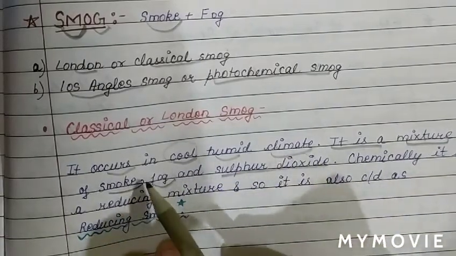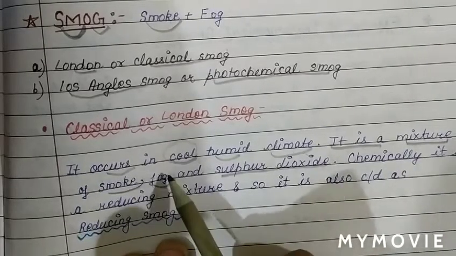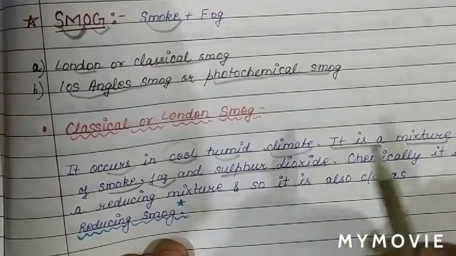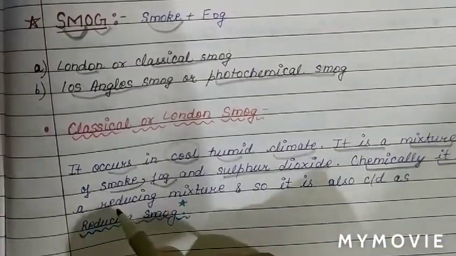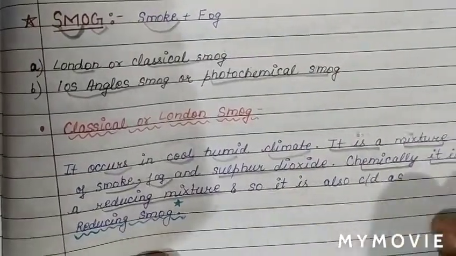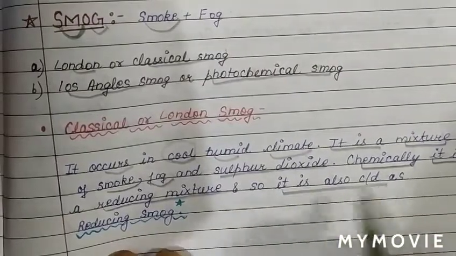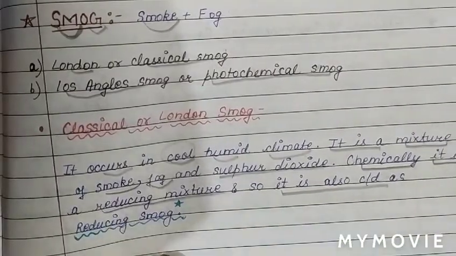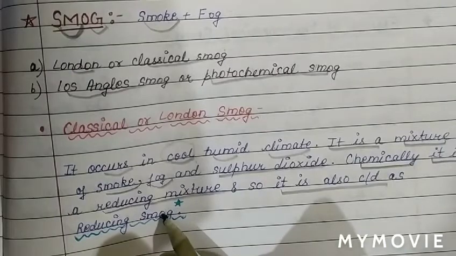And the mixture of smoke and fog and sulfur dioxide is chemically a reducing mixture. As chemically it is a reducing mixture, therefore we call it reducing smoke. So which smoke is reducing smoke? Classical or London smoke we call reducing smoke.